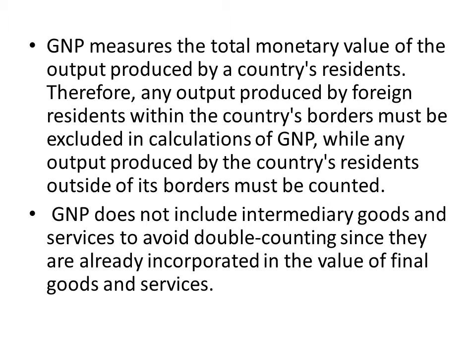Therefore, any output produced by foreign residents within the country's borders must be excluded in calculations of GNP, while any output produced by the country's residents outside of its borders must be counted. GNP does not include intermediary goods and services to avoid double counting, since they are already incorporated in the value of final goods and services.